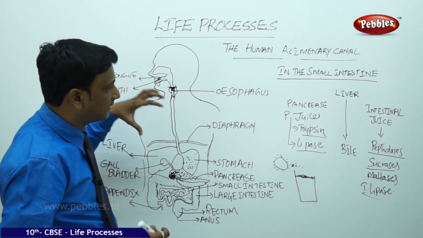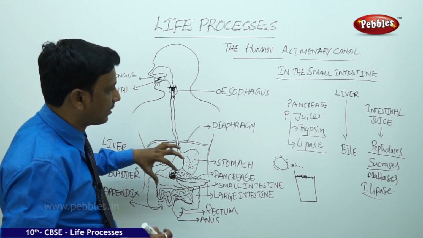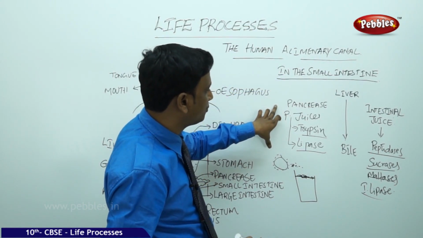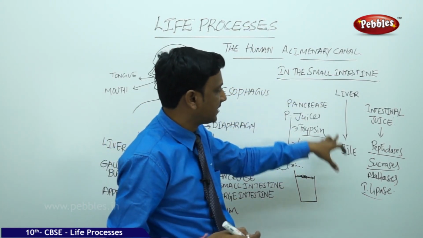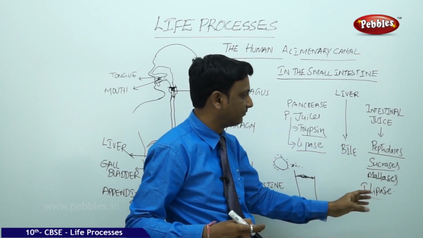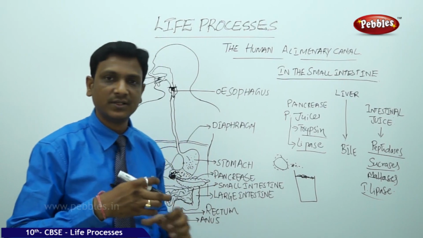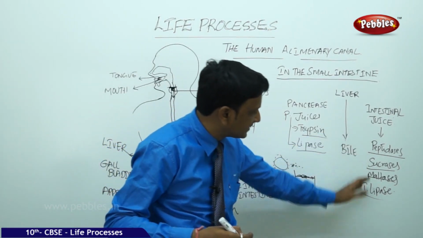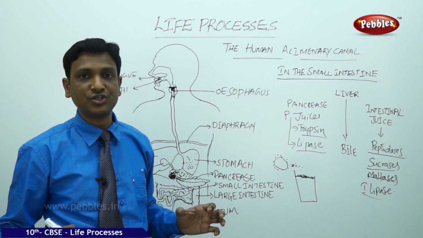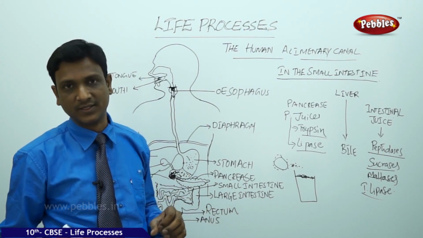So for this complete process of digestion in the small intestine, these glands and their secretions are helping: pancreatic juice, bile secreted by the liver, and intestinal juice or succus entericus, which consists of enzymes that digest the food completely. So the digestion of the food completes in the small intestine.